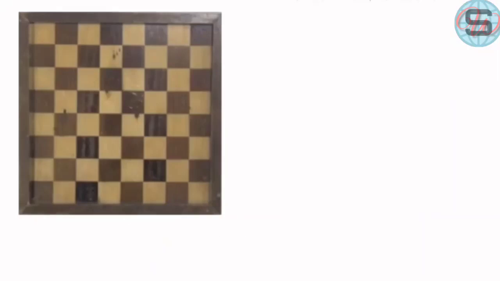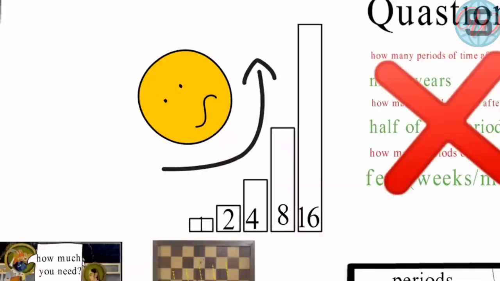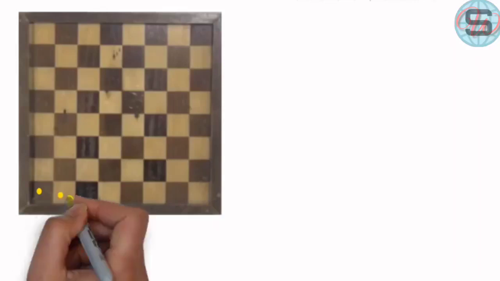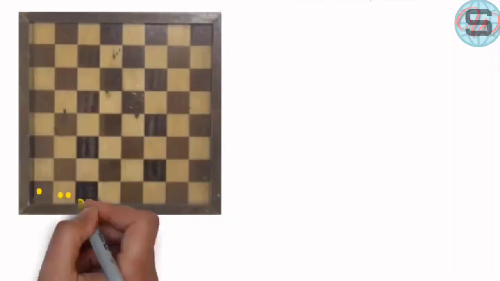Okay, remember that in the bank example we were looking at the money you have and giving you the same number, or giving you a dollar for each dollar you have. Now we will do the same on the chessboard. We will put one rice pellet in the first square, then come to the second square. How many pellets in the first square? You will say 1, so we will put 2. Let's go to the third square. How many pellets in the second square? You will say 2, so we will put 4, and so on.